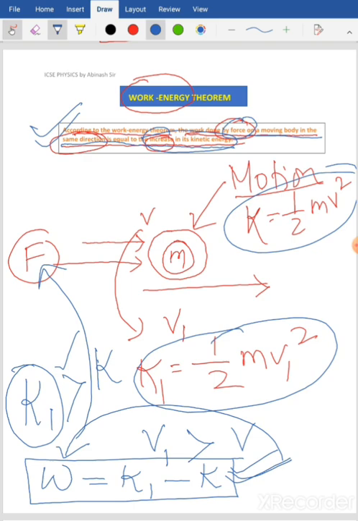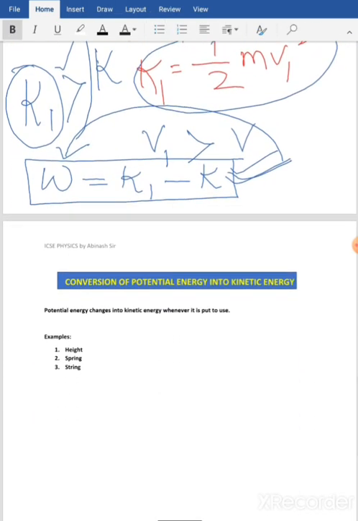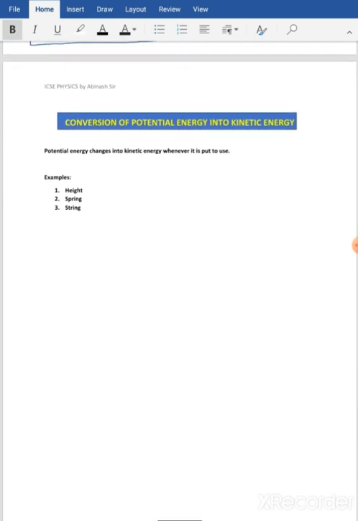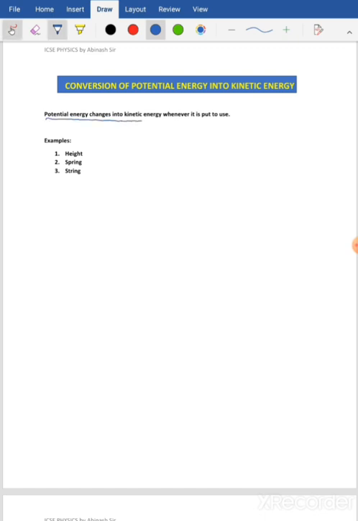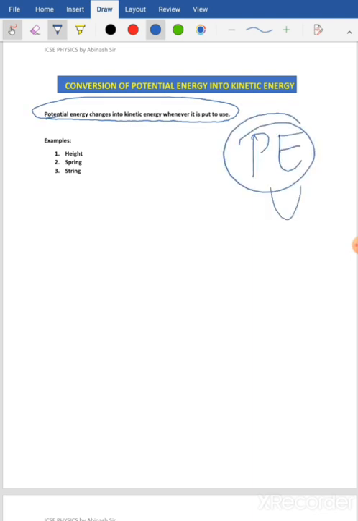Before I conclude today's session, we have one more topic to be discussed here, that is conversion of potential energy into kinetic energy. Potential energy changes to kinetic energy whenever it is put into use. You cannot use potential energy directly. It has to be first converted to kinetic energy to make use of it.